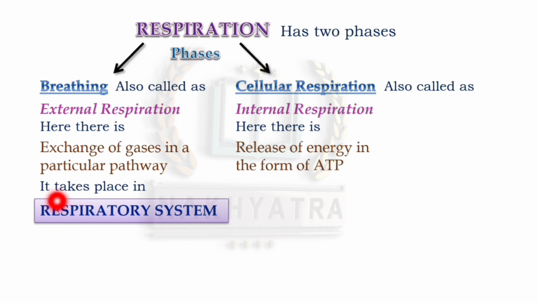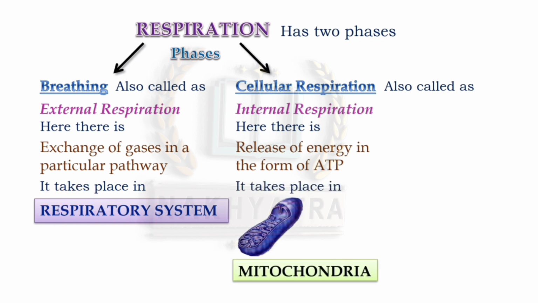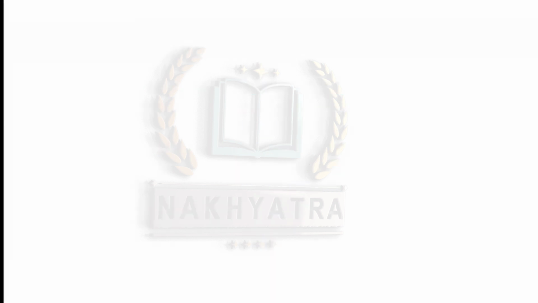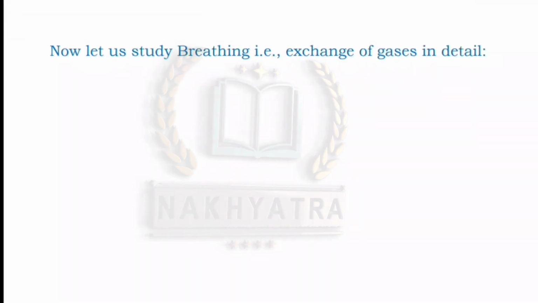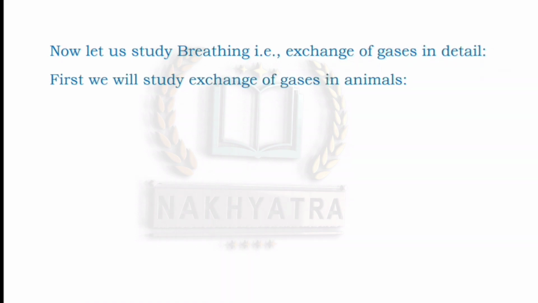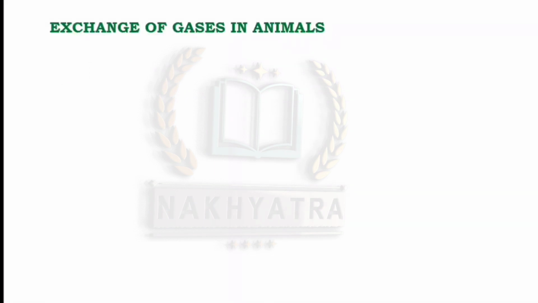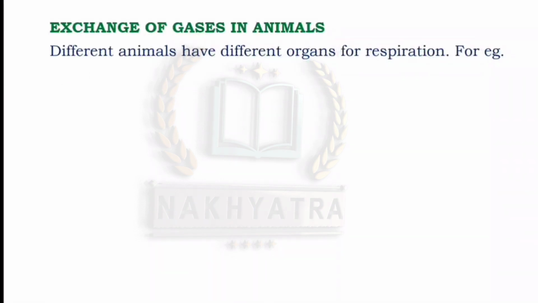So breathing takes place in the respiratory system, whereas cellular respiration takes place in the mitochondria of the cell. Clear everyone? So just keep these points in your mind, just a few basic differences between breathing and cellular respiration. Alright? In the next slide, we will study breathing, that is, exchange of gases, in detail. So first we will study exchange of gases in animals.